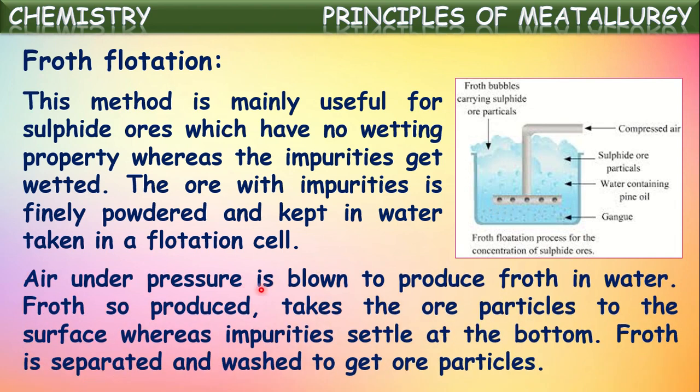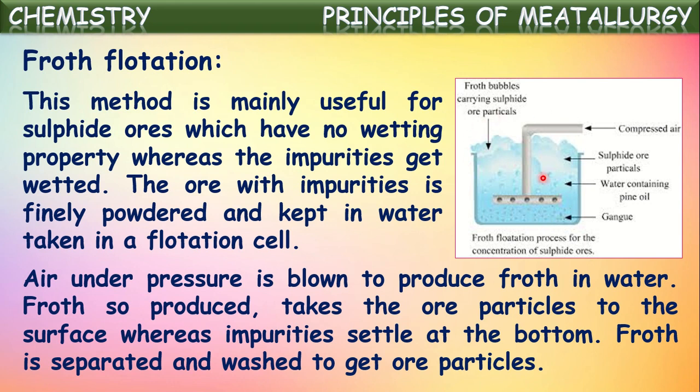Now air under pressure is blown to produce froth in water. So air is blown into this with high pressure, and froth will be produced. This froth so formed will take the ore particles to the surface along with the froth, whereas impurities settle at the bottom of this container.